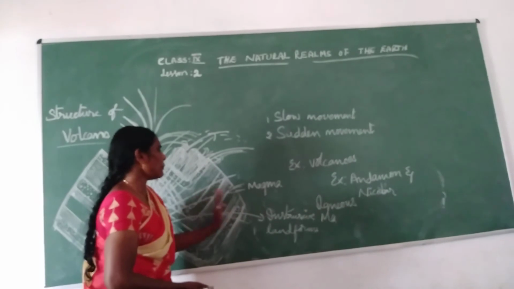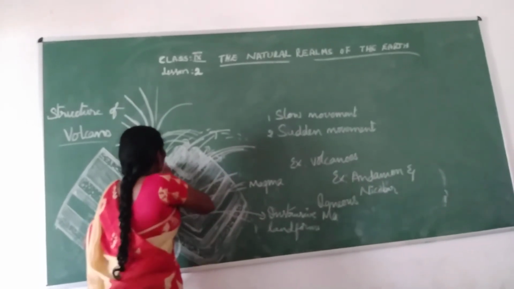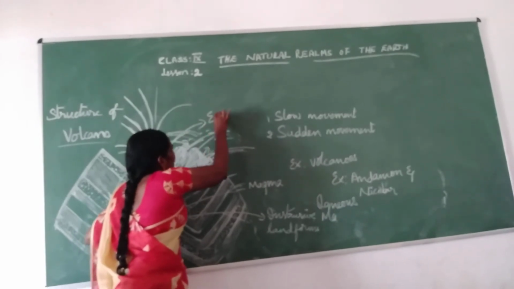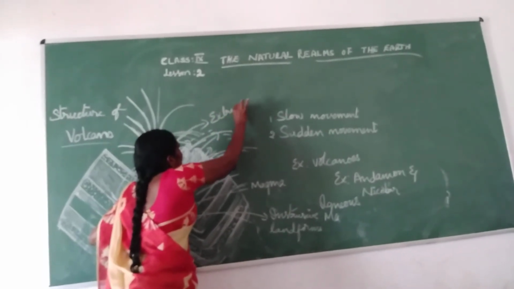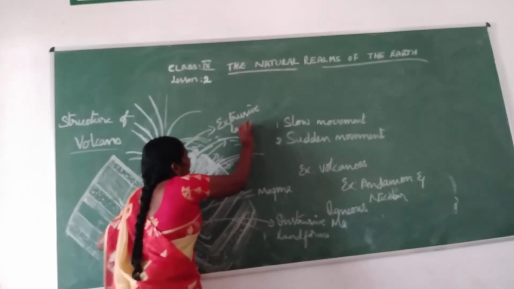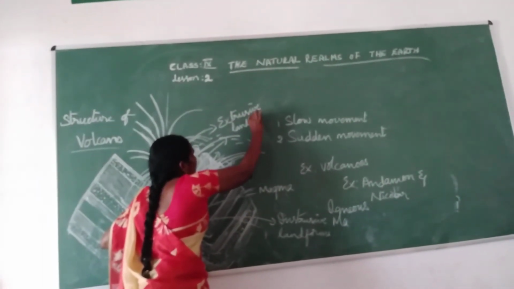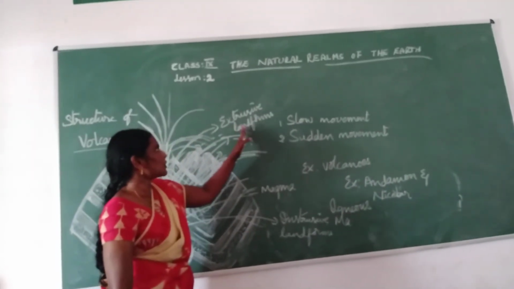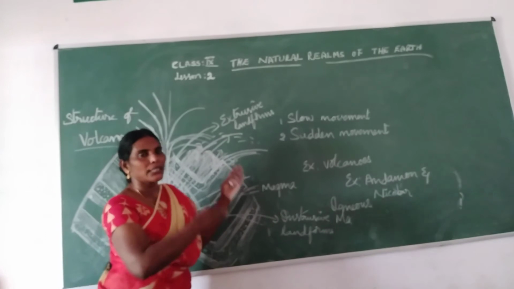Some material comes outside like this. That is called extrusive landforms. One is intrusive landforms and the second one is extrusive landforms. Extrusive landforms means the material coming outside.